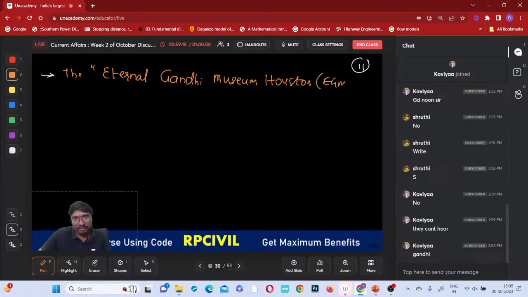This is where the first Gandhi Museum has opened. The name itself is telling us where it is opened: Houston. Where is that Houston? It is present in which state? Texas, right? Texas, North America.